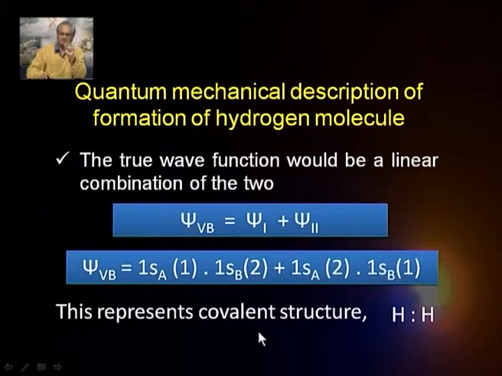We will read more into this as we proceed further. But I would like to just make a small mention here: what does this represent? Now, suppose that there are two nuclei A and B and the respective electrons are with them. Essentially this 1s A1 represents one hydrogen atom, so does this. So, both of these components of this wave function essentially represent a covalent structure. That means two hydrogen atoms are bonded by an electron pair between them. So, that is what it represents. That means this is the structural representation of this wave function.